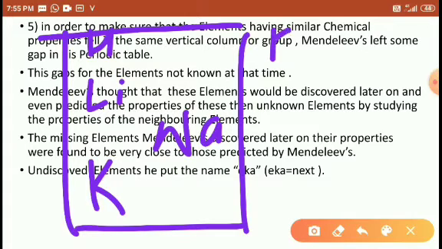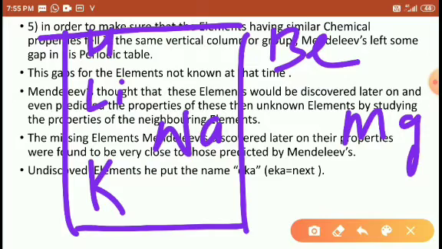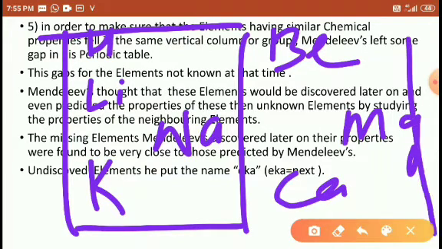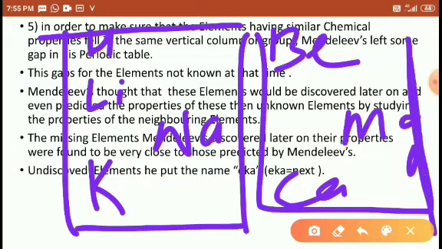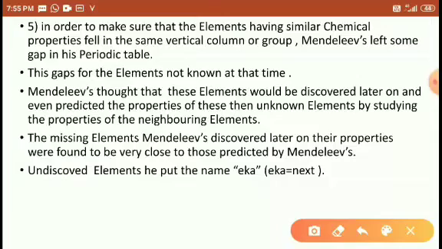Right. Similarly, next is beryllium, magnesium, calcium. Right, students? Then the second column, which means the elements of the second column are exhibiting similar chemical properties. So similar chemical property is given.